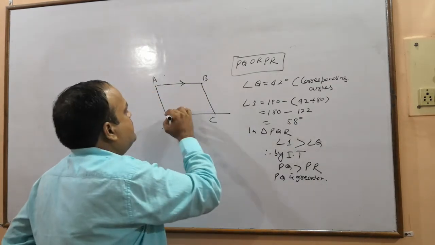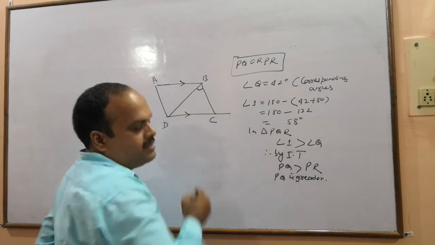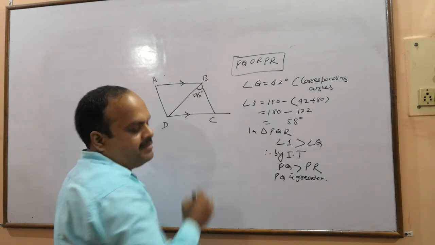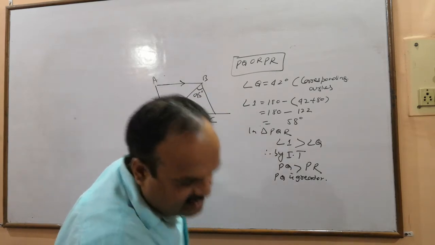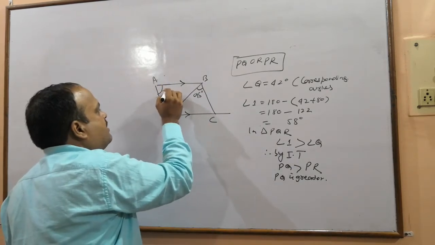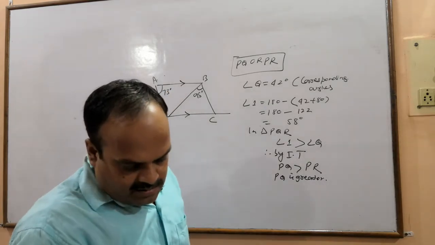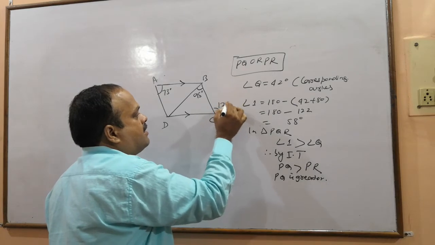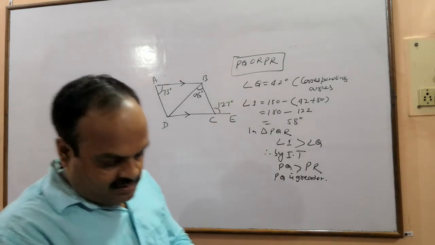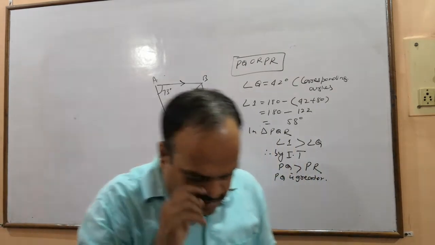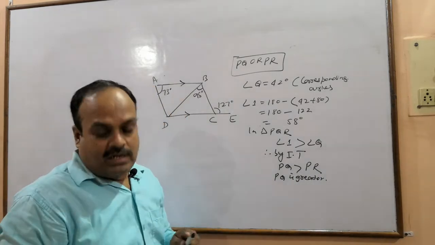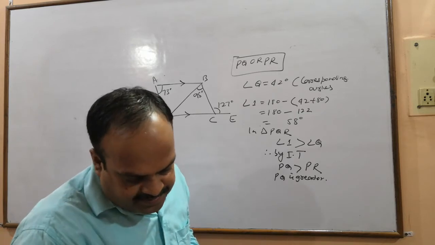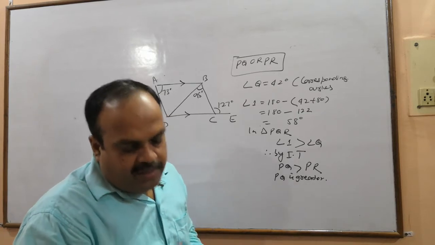This angle is 95. This angle is 73. This is 127, exterior. These lines are parallel lines. So what we have to do? We have to find AB or BD.